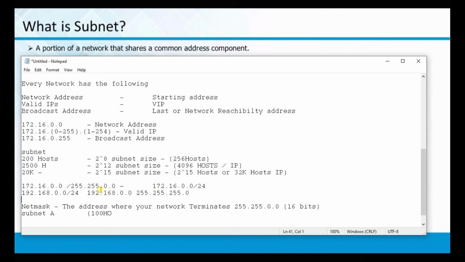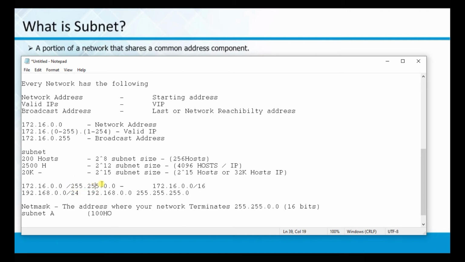Net mask, we need to understand about this one. Please go through this multiple times because I know this is complete networking terminology, but we need to understand. So now we are breaking this one into smaller pieces. If I say /16, sorry, not 24, I should say /16 because 8 and 8 is 16.